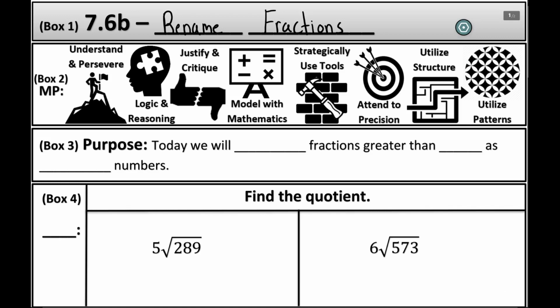So going into box 2 are mathematical practices, okay? For today's mathematical practice, I want us to focus on MP3, which is justify and critique. I don't know if I've ever gone over this one with you, but essentially what this means is that you can justify your strategies and you can evaluate if the ideas of your classmates make sense, as they're explaining things.